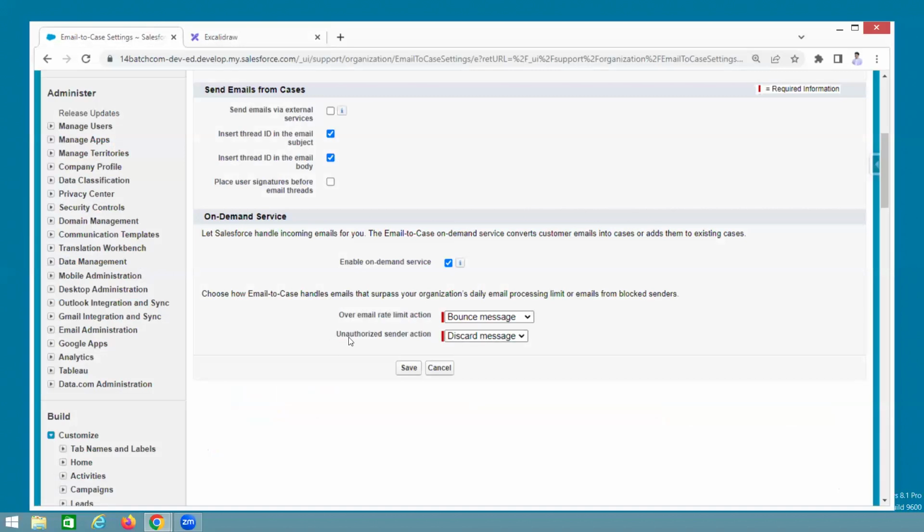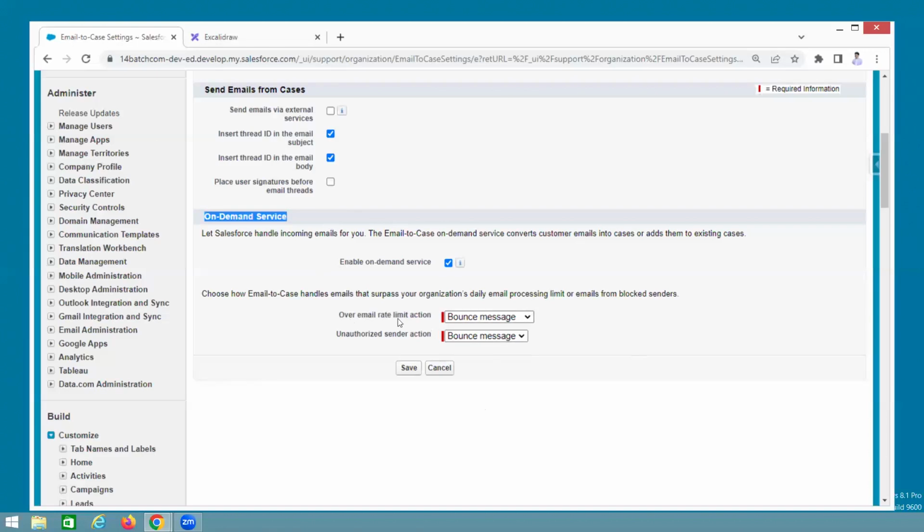So what does this mean? It means you are sending the Yahoo email, but this is not accepting Yahoo. In that case, again, those people are getting a discard or bounce message. Understand? This is called on-demand service.